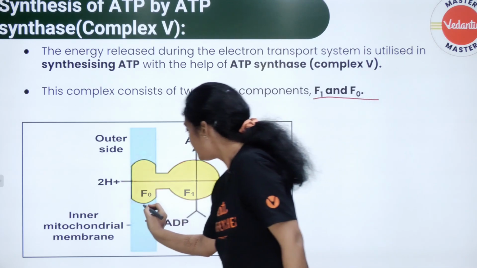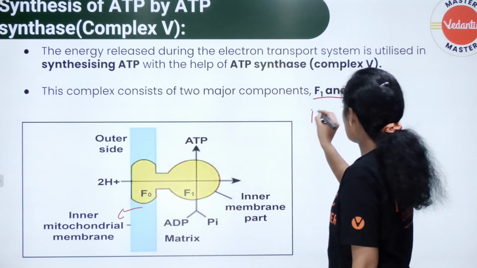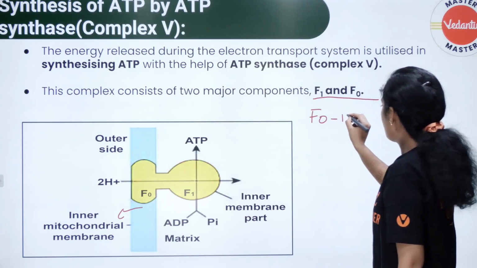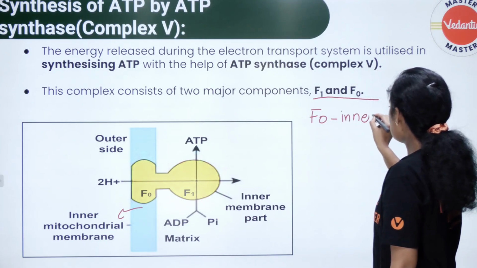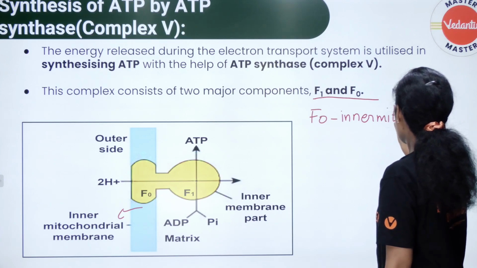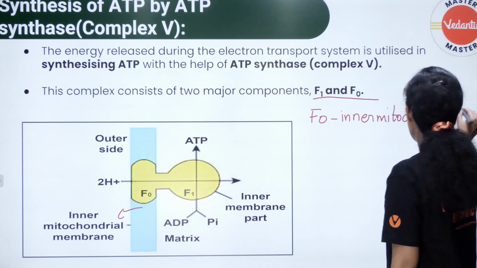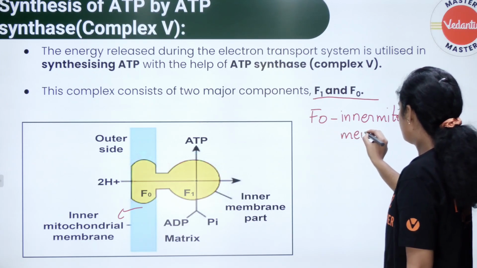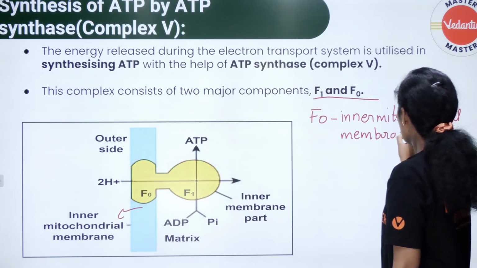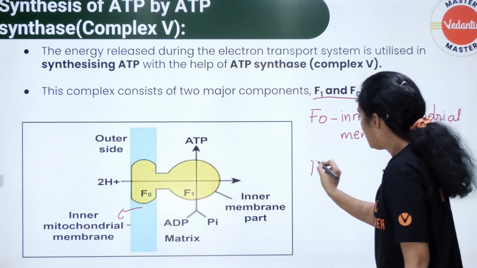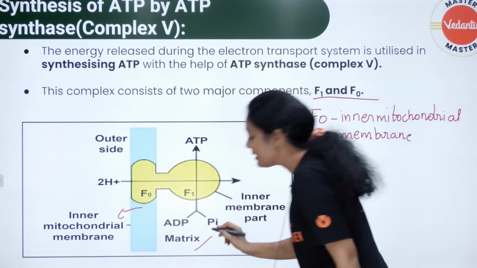F0 is present in your inner mitochondrial membrane. And where is your F1? F1 is towards the matrix.